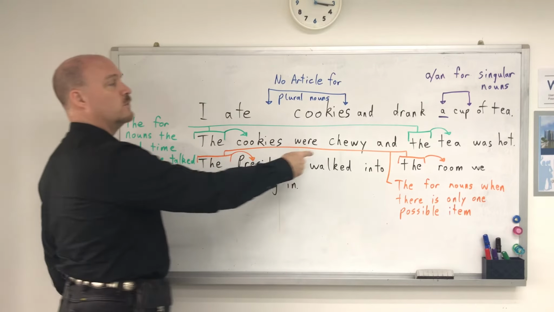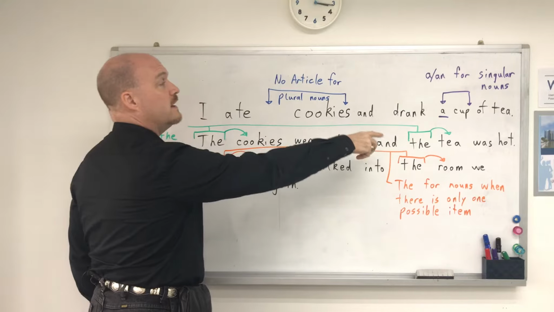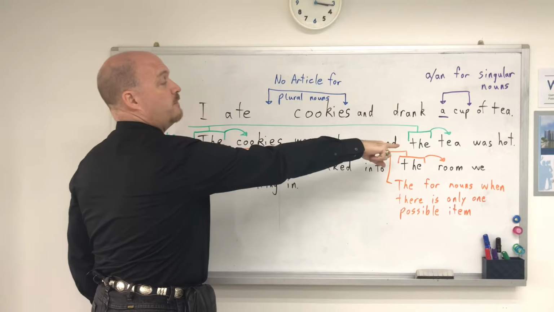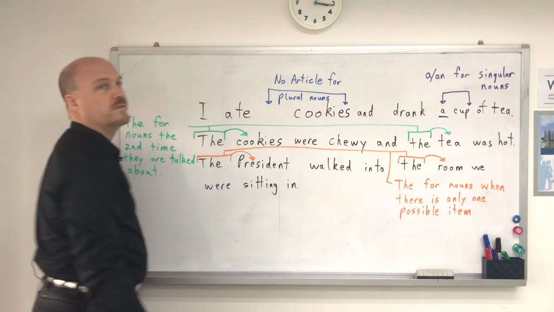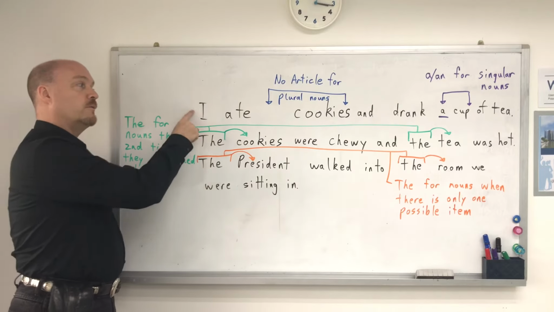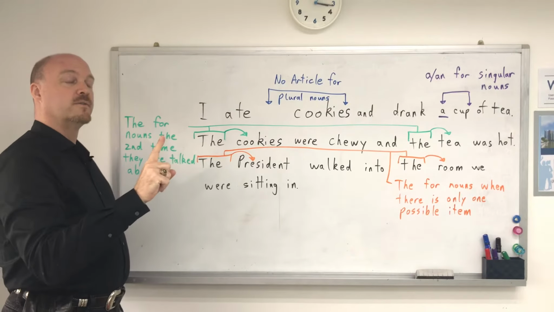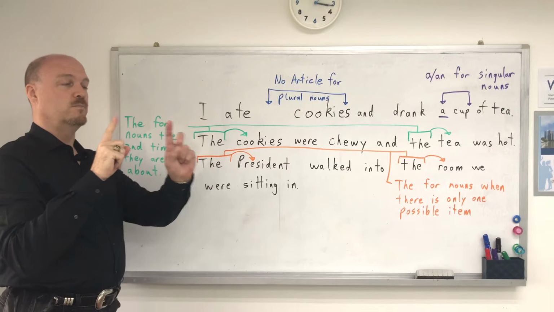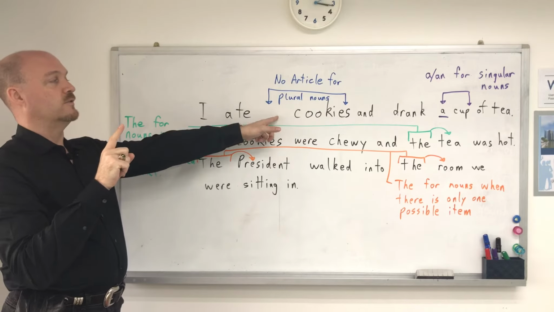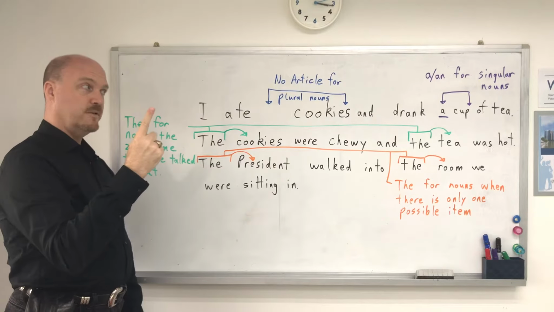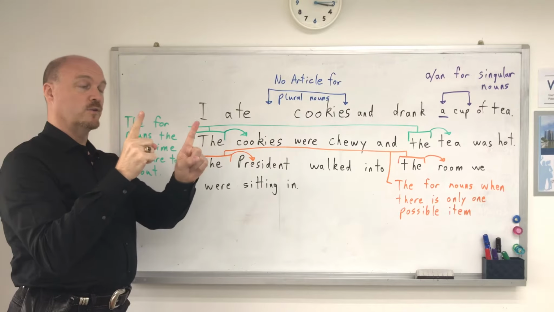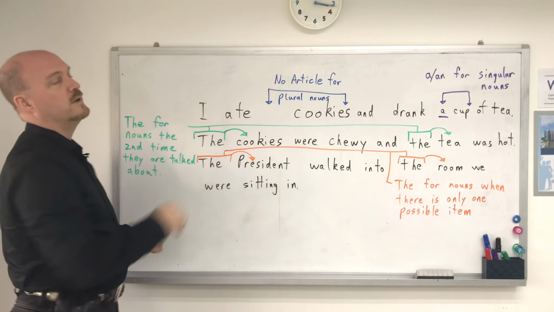The cookies were chewy. And the tea, which tea? The tea we talked about before. The tea was hot. So the first time that we talk about something, and there's more than one, we don't use any article. The first time we talk about something and there's only one, that's when we use a or an.